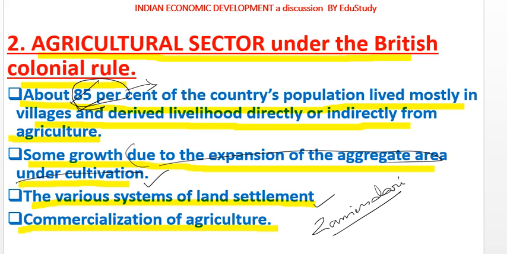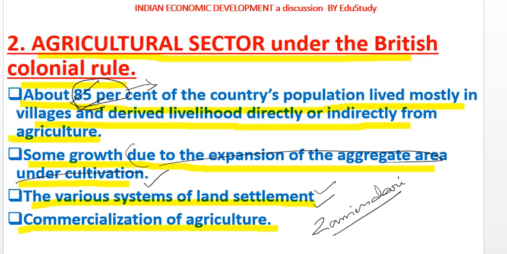The zamindari system was the prominent one, and the main interest of the zamindar at that time was only to collect rent from the cultivators or peasants. Their interest was not in the well-being or welfare of the peasants or farmers. They just wanted to collect the rent, whatever the income or production was, they did not consider those points.